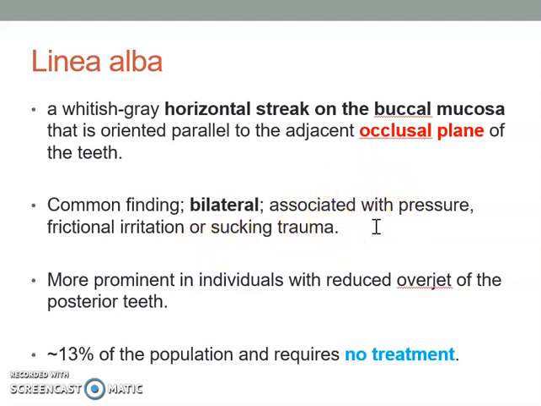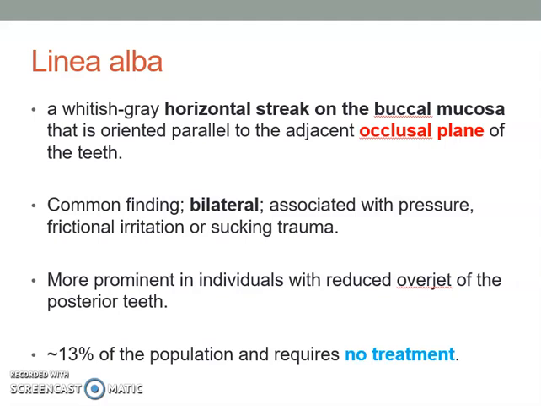Some patients have a habit of sucking air inside the mouth, whereby the soft tissue or buccal mucosa is drawn towards the middle of the mouth, so the linea alba becomes more prominent. It is also seen in individuals with reduced overjet. It's quite common, 13% of the population, so just reassure the patients: no treatment needed, don't biopsy.